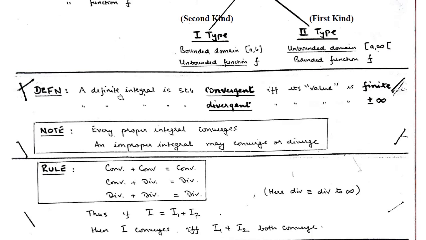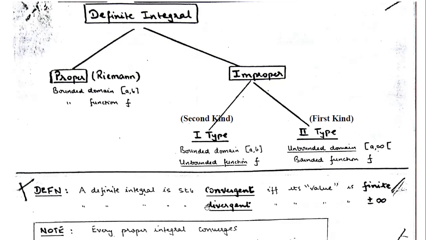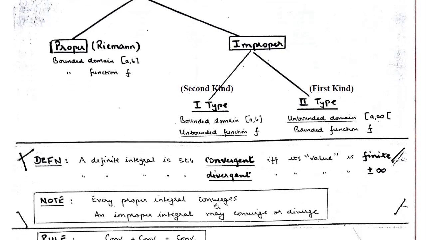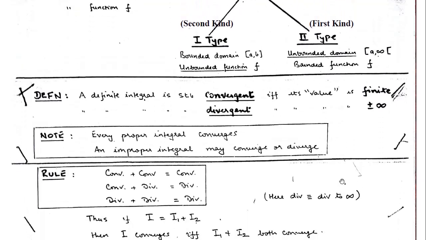So what we say, an improper integral is a definite integral. A definite integral is said to be convergent if and only if its value is finite. A definite integral is said to be divergent if its value is infinity or minus infinity. It may be another case also, where it is neither convergent nor divergent. If that is the situation, we may say that the integral is oscillatory. That can also be said, but we rarely discuss that. We generally remain concerned about whether an integral is convergent or divergent. So proper integral, improper integral, we are discussing this only.